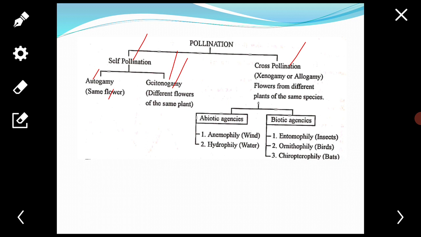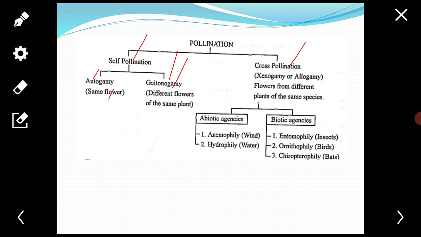Flowers need not possess devices such as large and showy, that is colored, petals, scent and nectar to attract the pollinators.